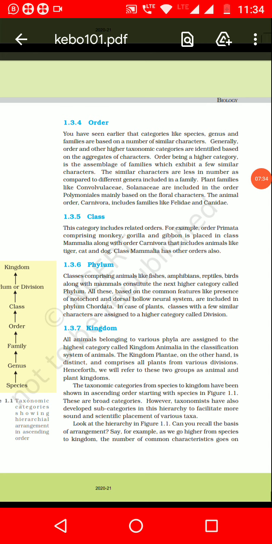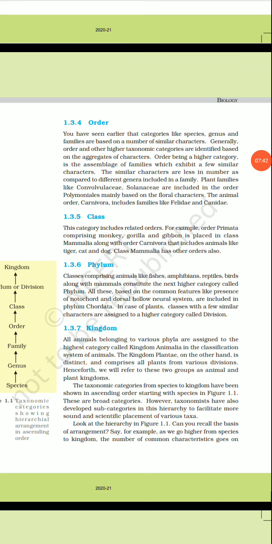Now various classes are put together to form a phylum, like fishes, amphibians, reptiles, birds, along with mammals. Okay, so we have the notochord and dorsal hollow neural system. These are the features included in the phylum Chordata.